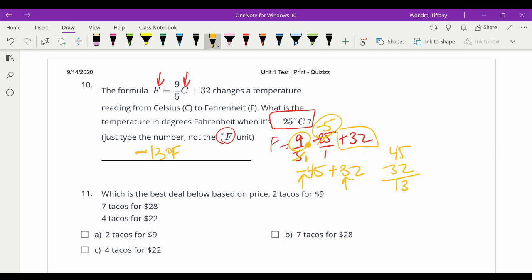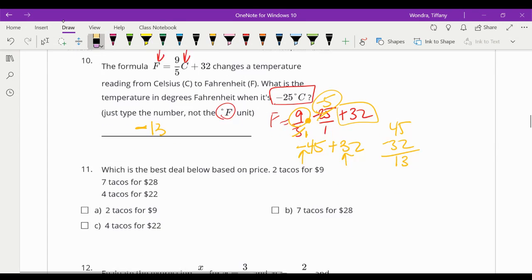The answer really is negative 13 degrees Fahrenheit, but it told you, just for the sake of easiness in writing it in, not to write the units.